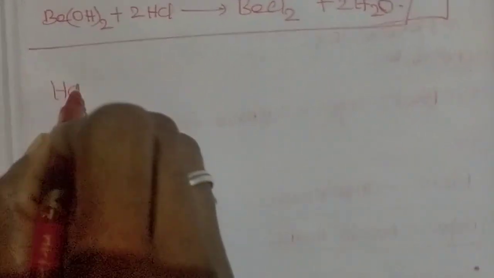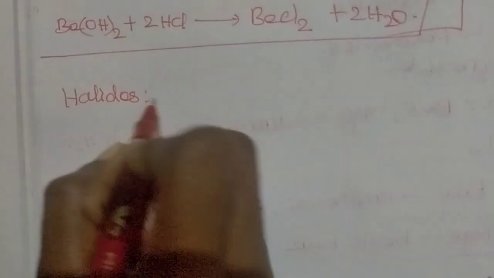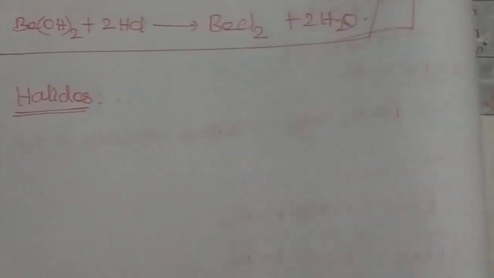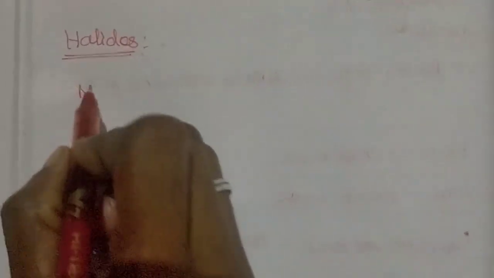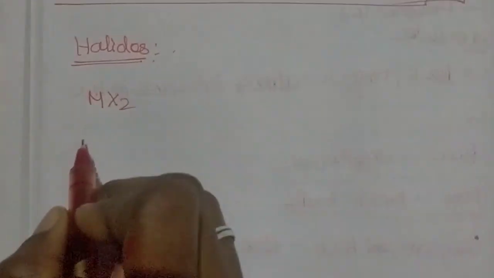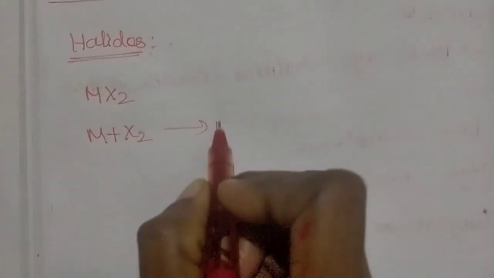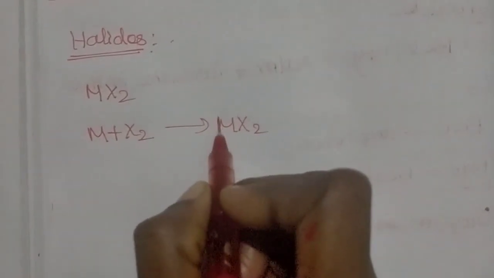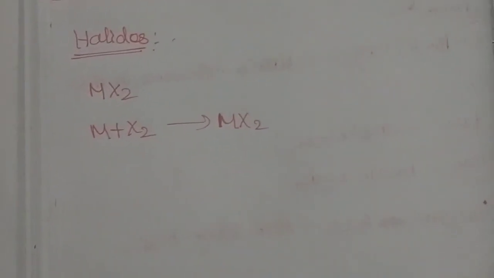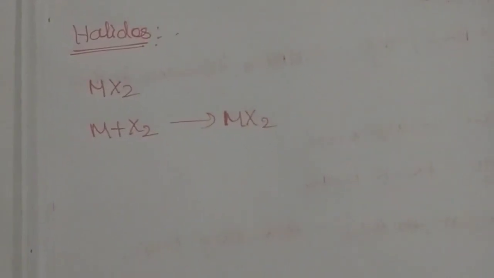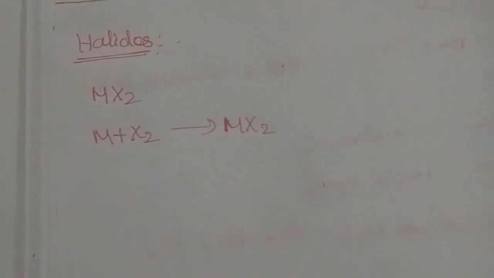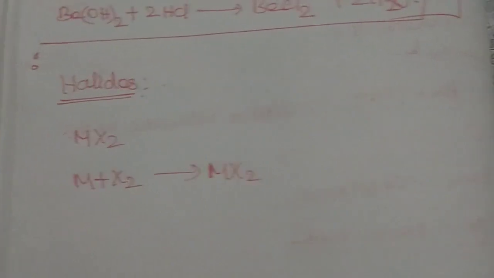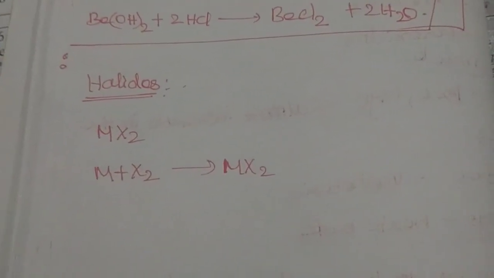Next, halides. Alkaline earth metals can form halides. Their general formula is MX2. Formation of halide is M plus X2 producing MX2. Metal M denotes magnesium, calcium, strontium, barium and radium. X denotes fluorine, chlorine, bromine, iodine.